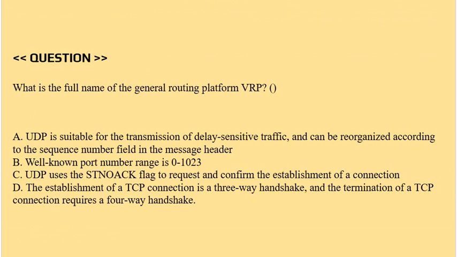Question is what is the full name of the general routing platform VRP? Option A, UDP is suitable for the transmission of delay-sensitive traffic and can be recognized according to the sequence number field in the message header.